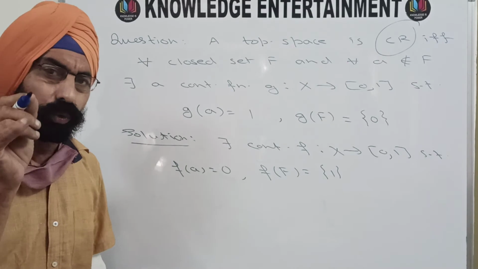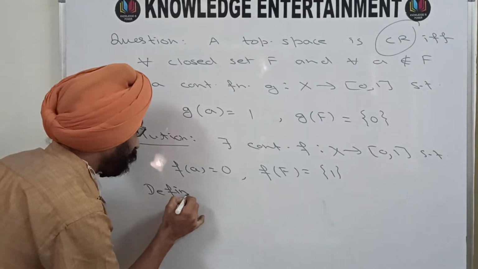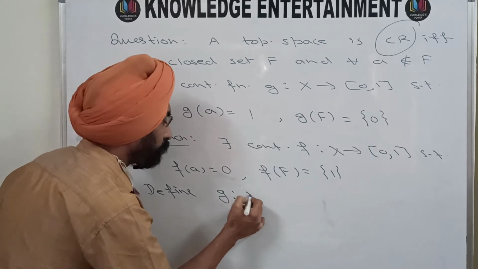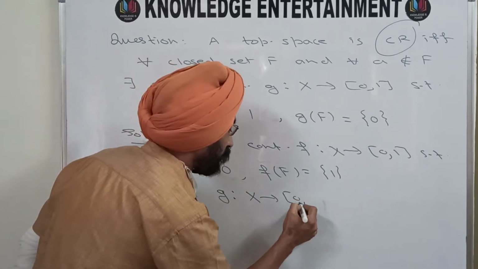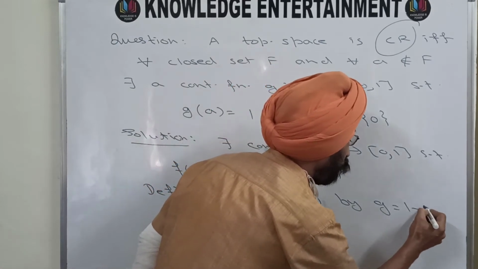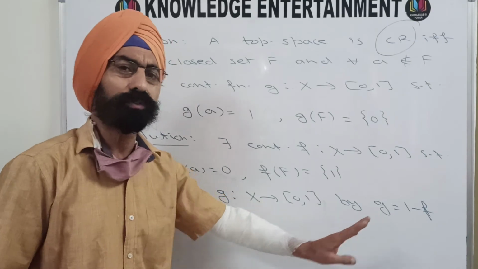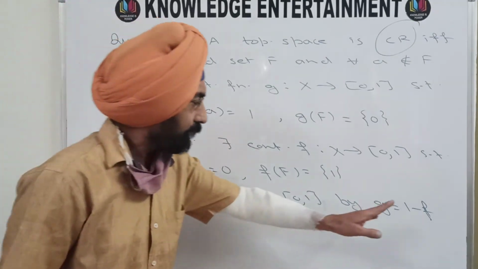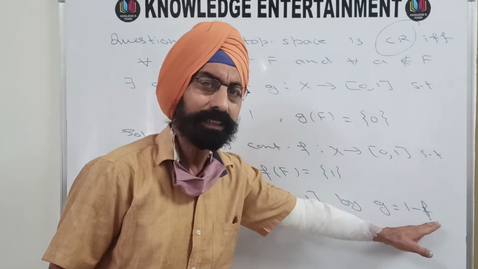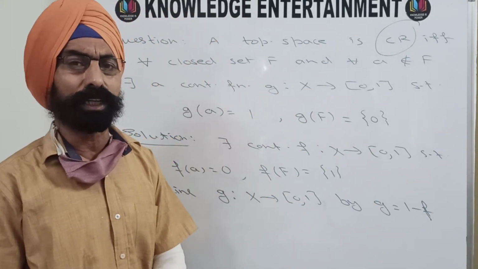Now you just have to do one thing. Define a function g from X to the closed interval [0, 1] by g equals 1 minus f. That's all. Here your theorem finishes. Since f is continuous, 1 minus f is obviously continuous.